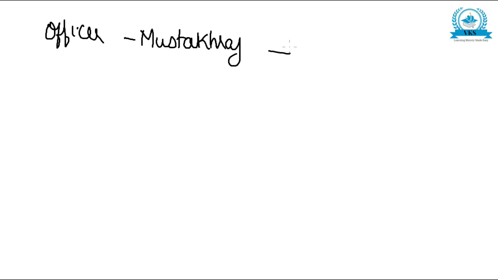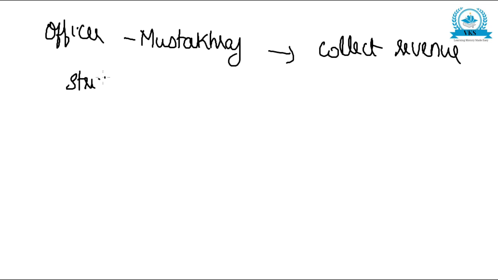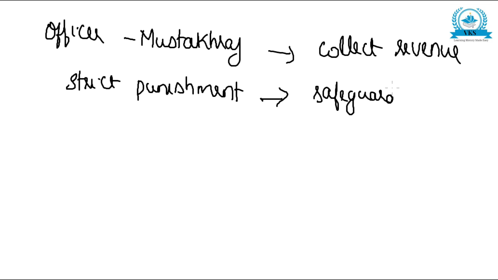This officer was appointed to collect revenue from the peasants. A special officer was appointed to collect revenue, and strict punishments were imposed to safeguard the peasants from the corrupt revenue officers. So these were the revenue reforms of Alauddin Khilji.